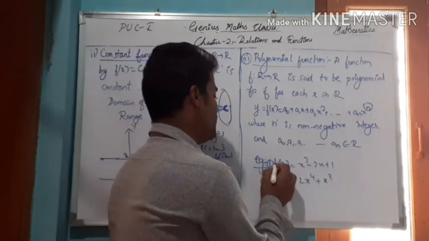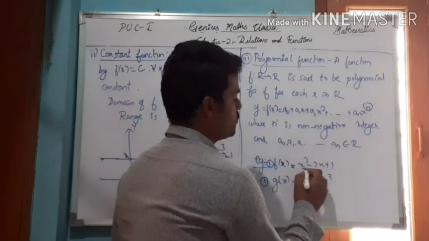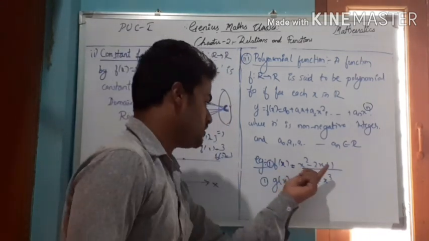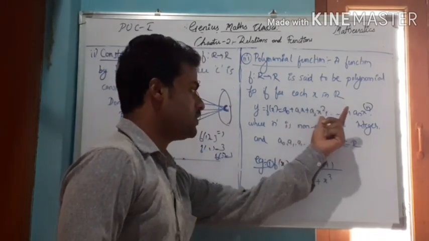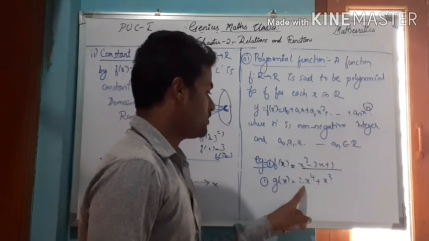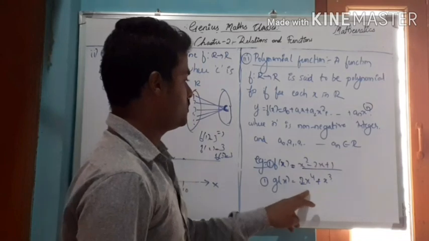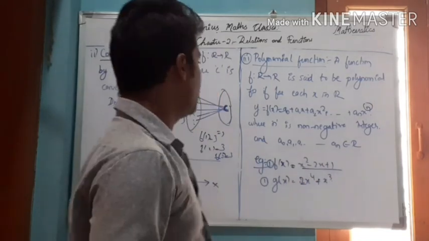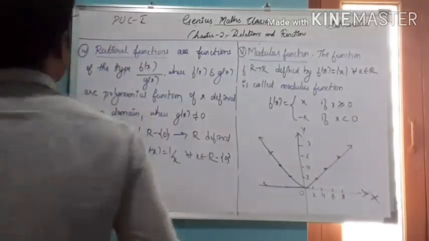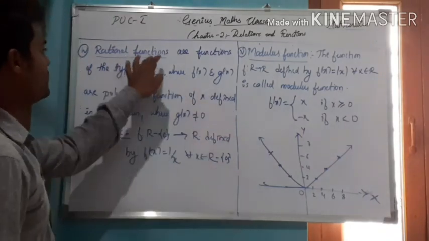The example is f of x equal to x square minus 2x plus 1. Here it is in the form a naught plus a1x plus a2x square, right? Another example is g of x equal to 2x raised to 4 plus x cube, right? So this is a polynomial function.